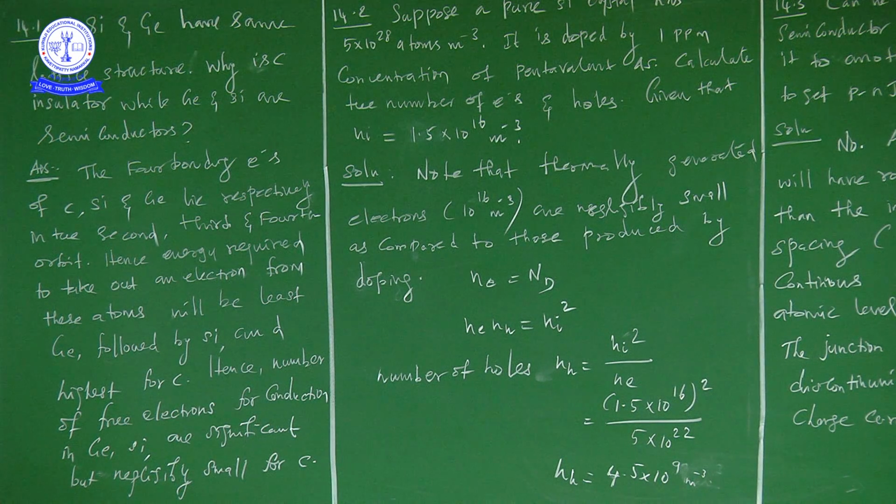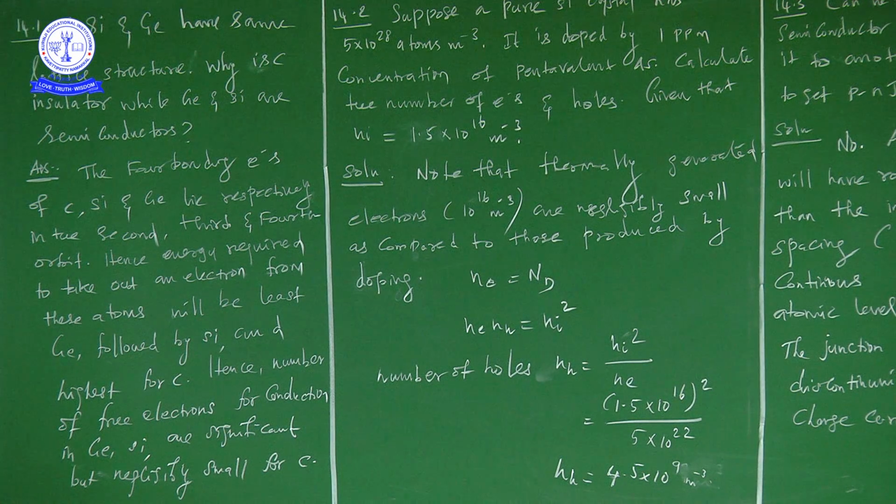Here the question is: carbon, silicon and germanium have the same lattice structure, so why is carbon an insulator while silicon and germanium are intrinsic semiconductors?